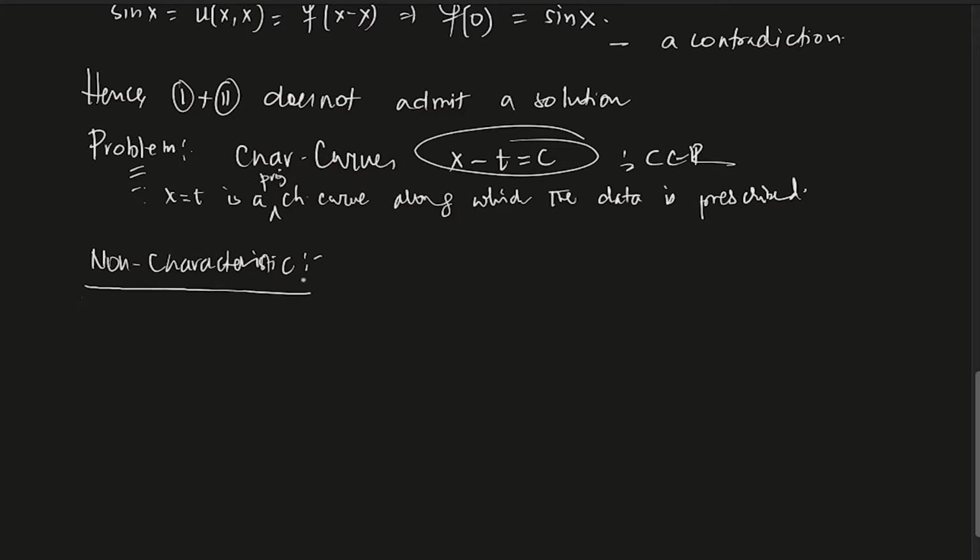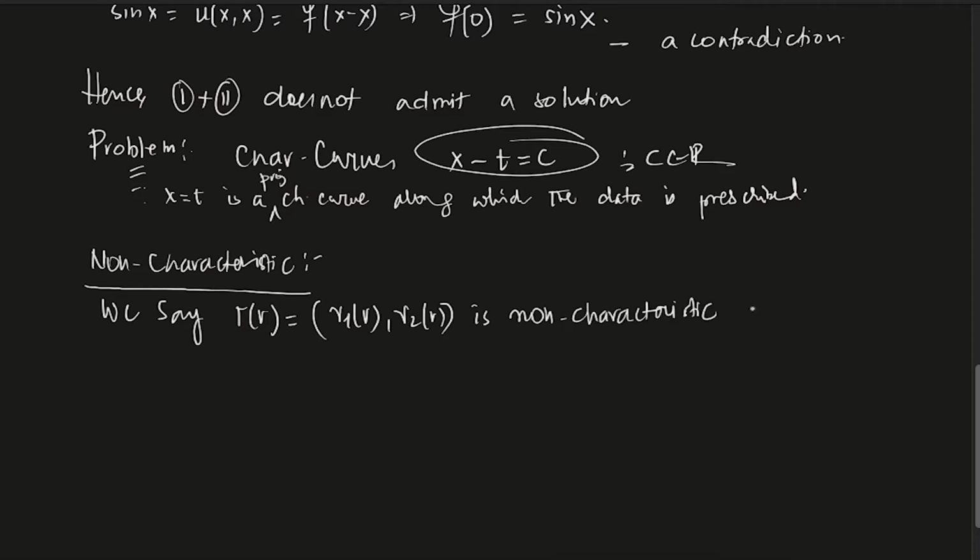Let me write it like this. We say gamma of r, which is gamma 1 of r, gamma 2 of r, is a non-characteristic curve if gamma is nowhere tangent to the projected characteristic curves.